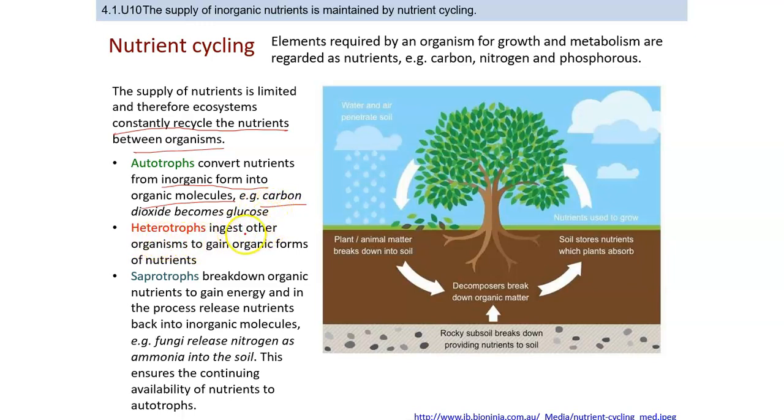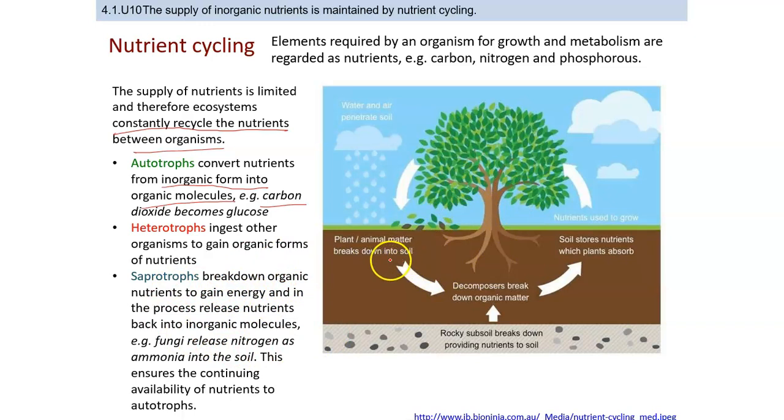Then the heterotrophs ingest other organisms to gain energy from them. And then we have saprotrophs, such as bacteria and fungi, that break down the organic nutrients and digest them outside, so that they can be used again.